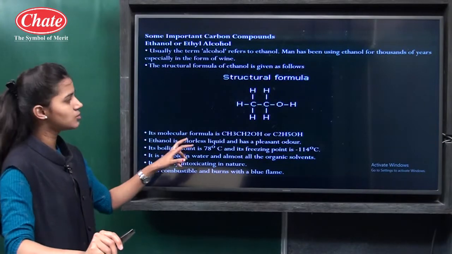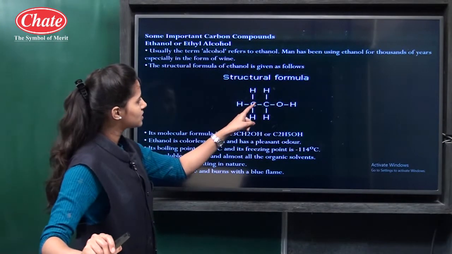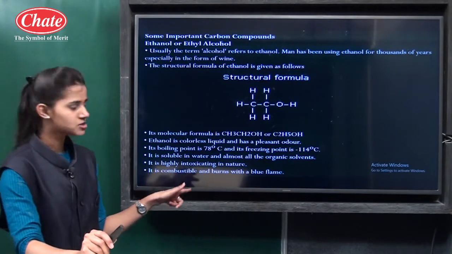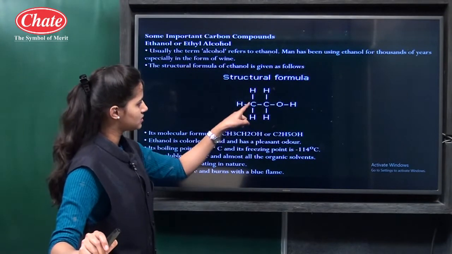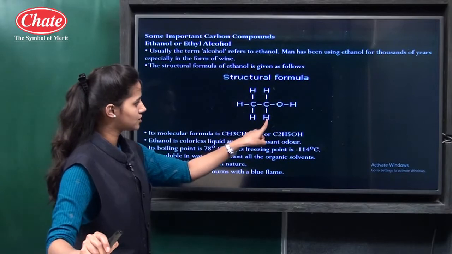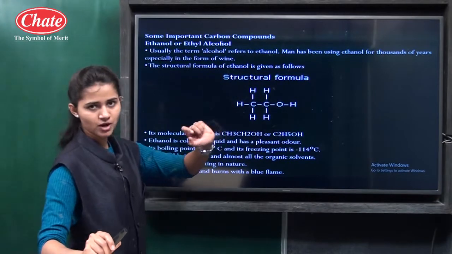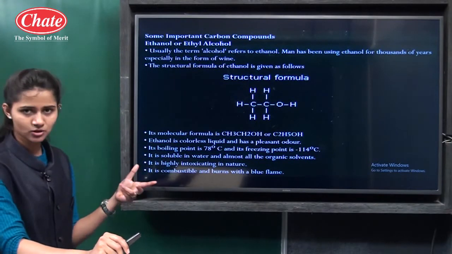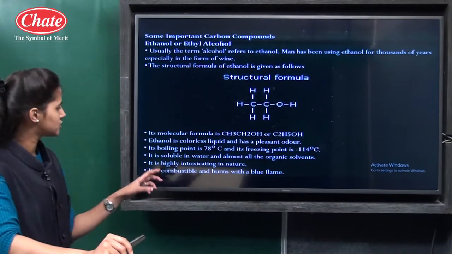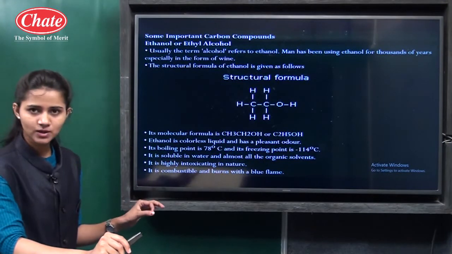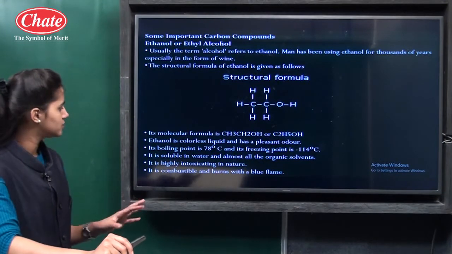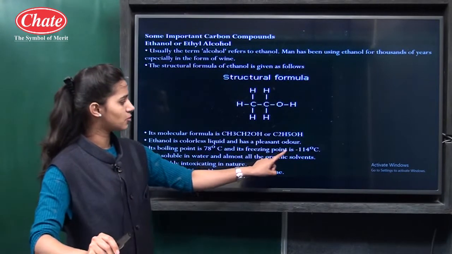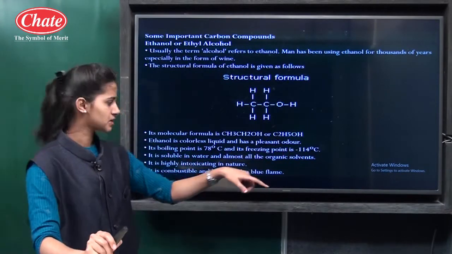The structural formula of ethanol is represented here: 2 carbon atoms, 6 hydrogen atoms, and OH is the functional group. Its molecular formula is CH3CH2OH, or we can say C2H5OH. Ethanol is a colorless liquid and it has a pleasant odor. Its boiling point is 78 degrees centigrade, and its freezing point is minus 114 degrees centigrade.